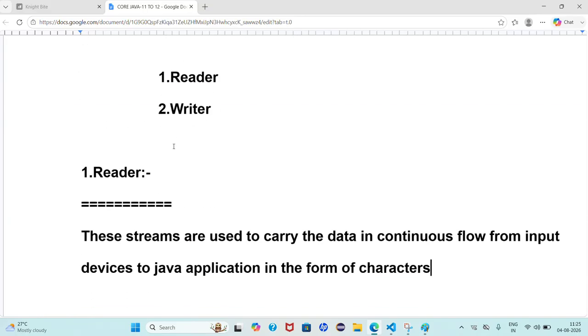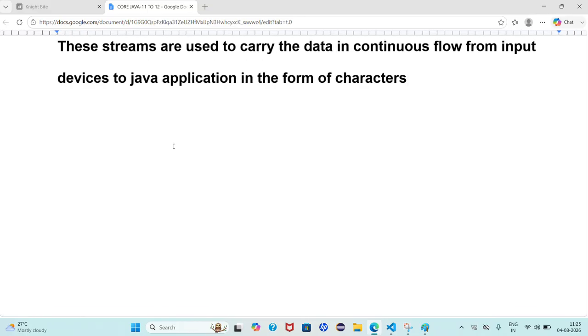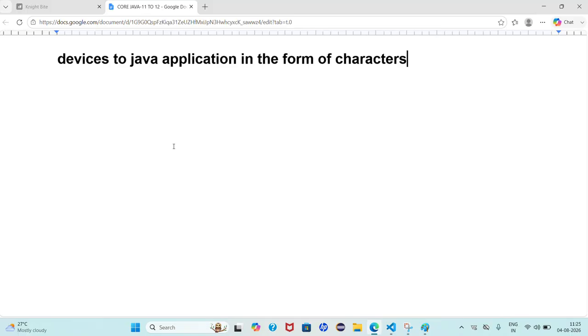Reader is also a character oriented stream, right? Character oriented streams are used to carry data in continuous flow from input devices to Java application in the form of characters. In characters also we have to see a few examples.